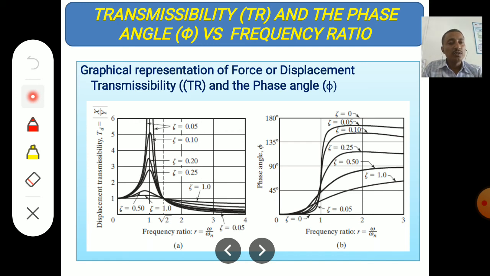At 45 degrees, 90 degrees, 135 degrees, 180 degrees, for different values of zeta, you can observe how the changes occur. Here you need to remember these 2 points. When r is equal to 1, TR is maximum. When r is equal to root 2, TR is equal to 1. These 2 are important values here.